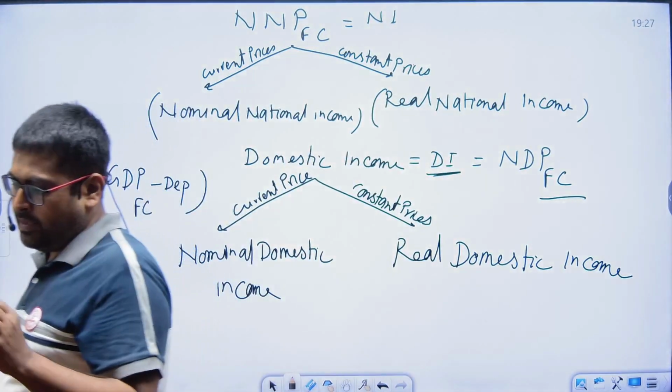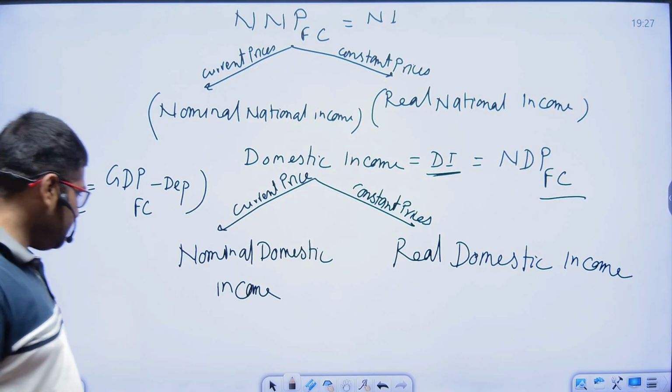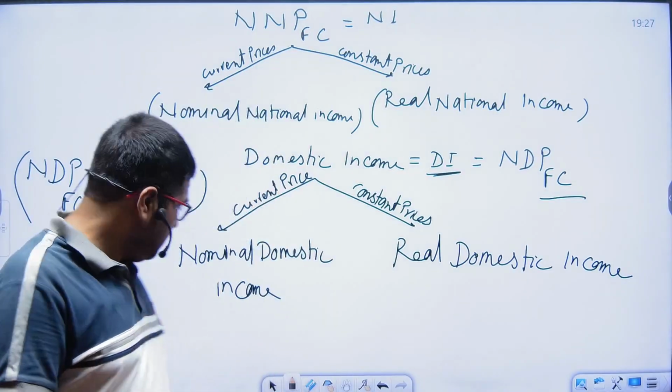Another thing we are coming to here, circular flow of income and output.